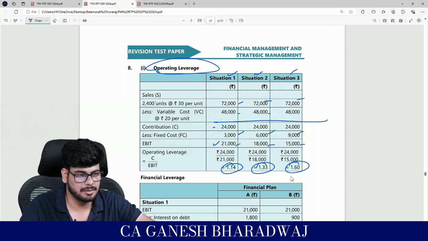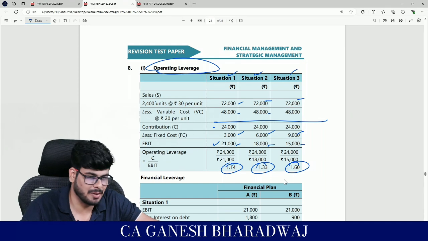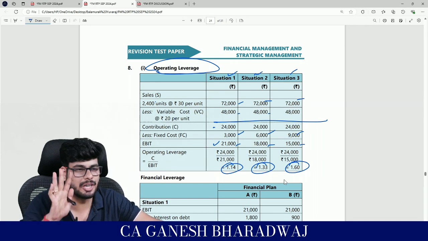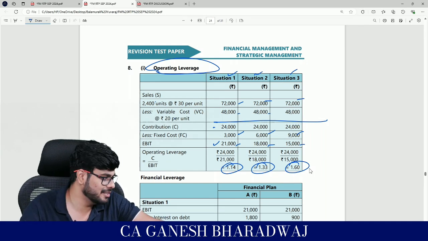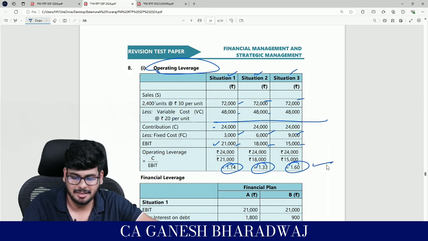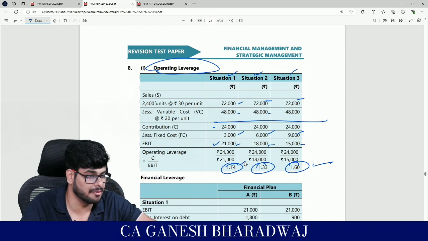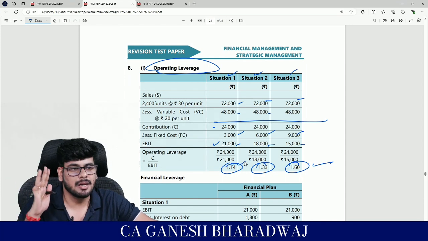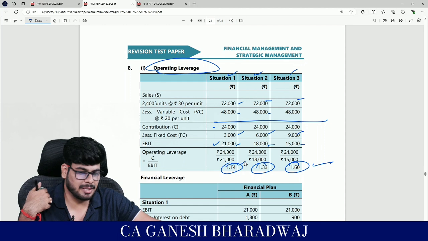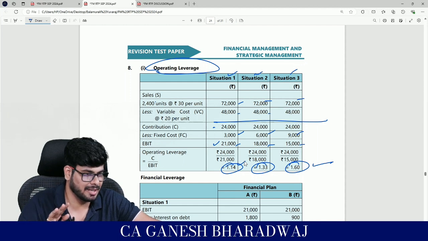Which is better? You can't say. Just now I said you can't say that this is better. You can at most say what happened. So you can at most say that this has the maximum leverage and this has the least leverage. I mean operating wise I'm saying, right? And then how can we take a decision? It's not like that.